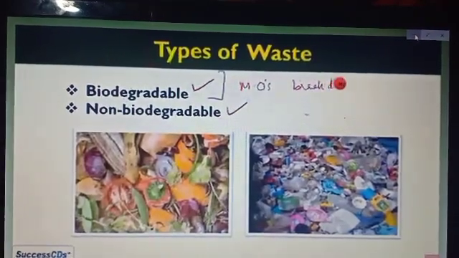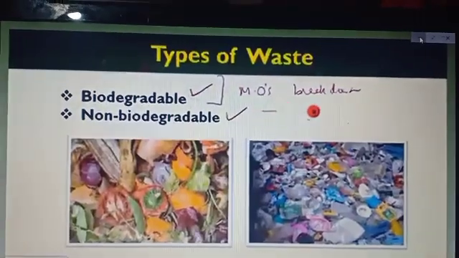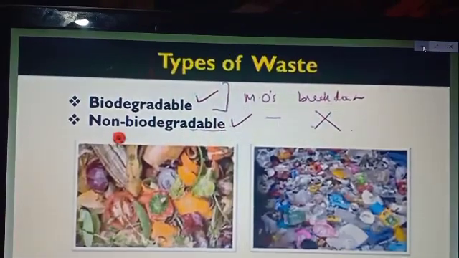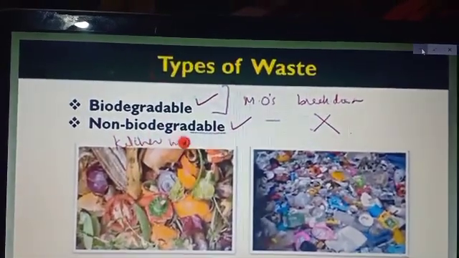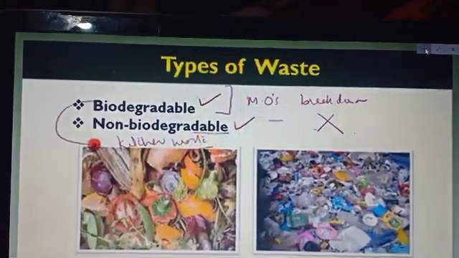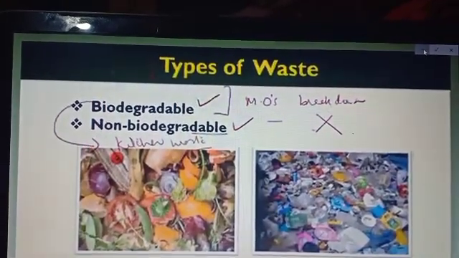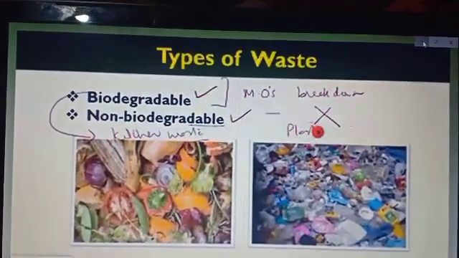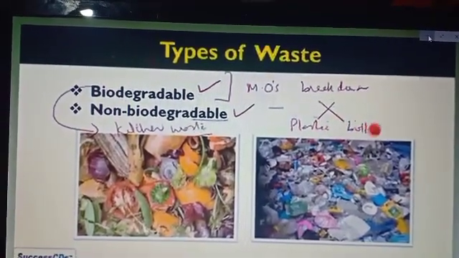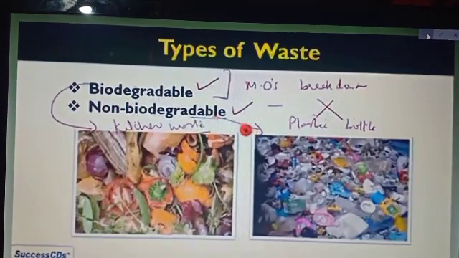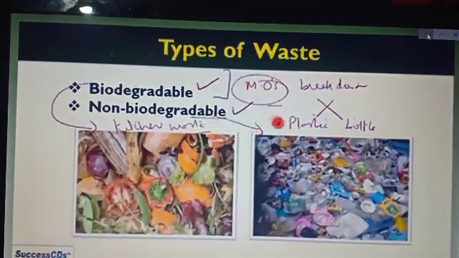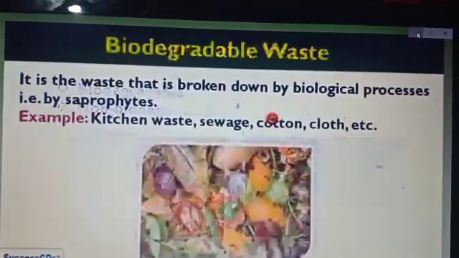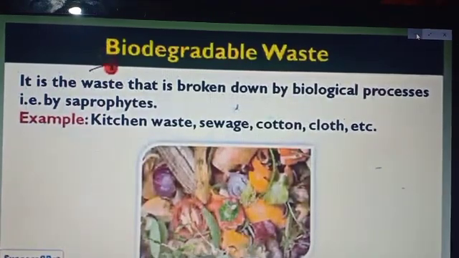Biodegradable means the microorganisms are able to break down this kind of waste and convert it into a simple form, whereas non-biodegradable means the microorganisms are not able to break it down into a simple form. Kitchen waste comes under biodegradable, because microorganisms are able to decompose it, whereas plastic and glass are things which microorganisms cannot break down, so we consider them non-biodegradable substances.